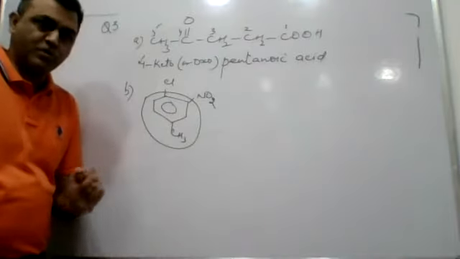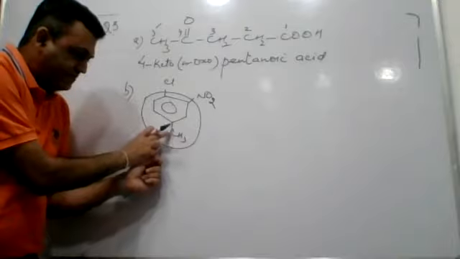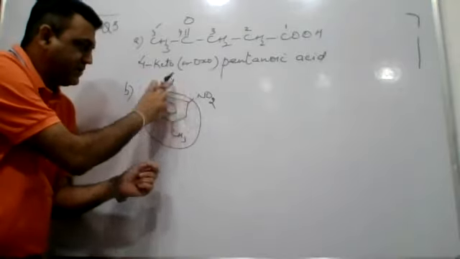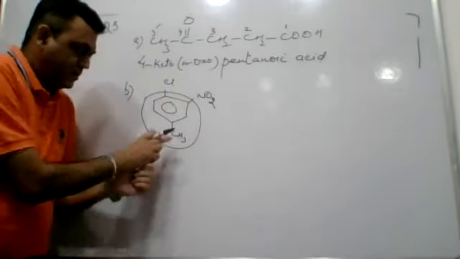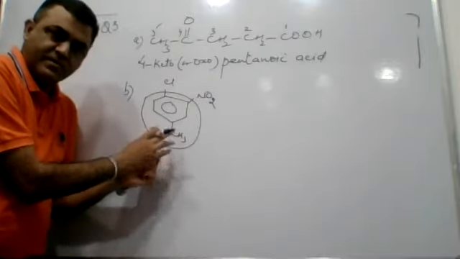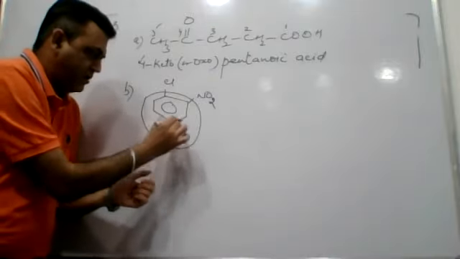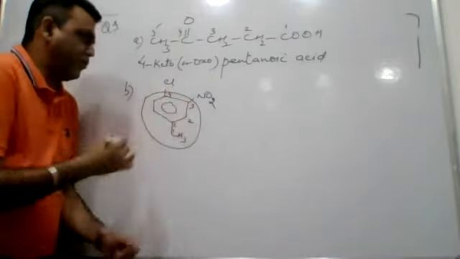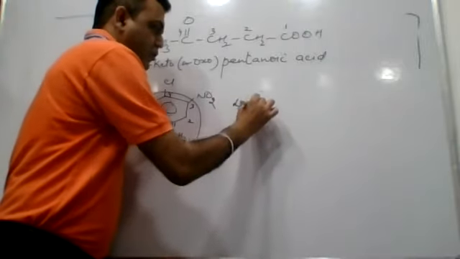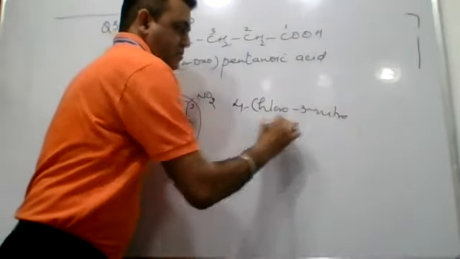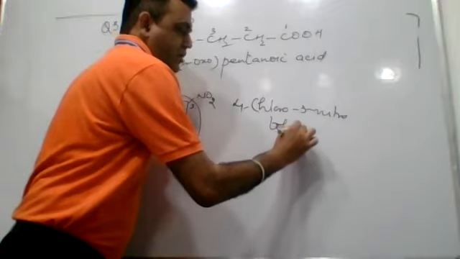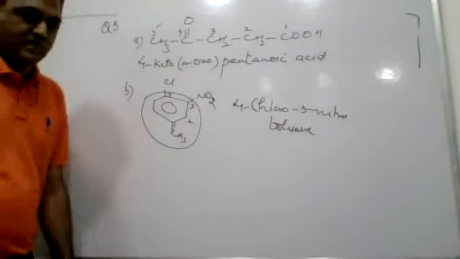As methyl is clubbed with the parent, and none of these are preferred functional groups, neither chlorine nor NO2, clubbing methyl with the benzene will be read as toluene. Carbon number 1, 2, 3, 4: 4-chloro, 3-nitro, toluene. This is one way.